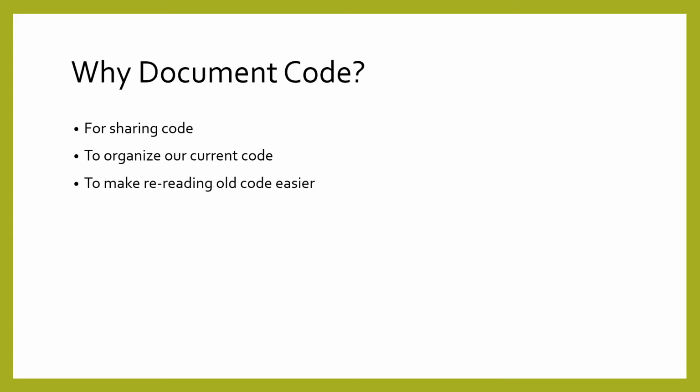Programmers write documentation in order to explain what a function does. This is useful not only for sharing code with other programmers, but when we come back to code we wrote later. To document code, you create comments that are ignored when the code is executed. These comments are for the benefit of humans, not the computer. Python has two ways of writing comments.